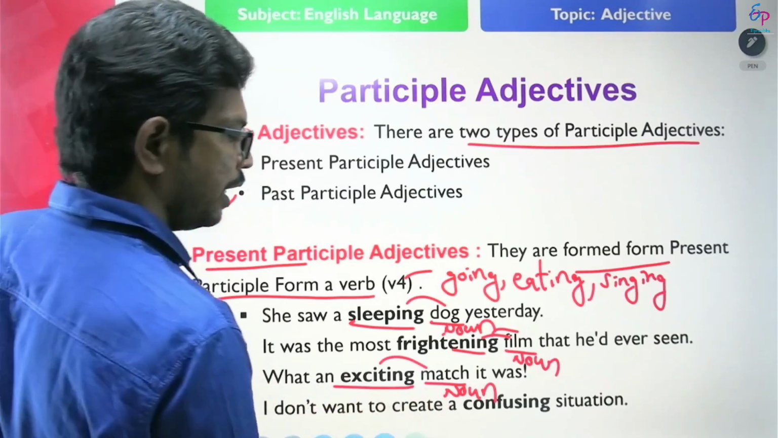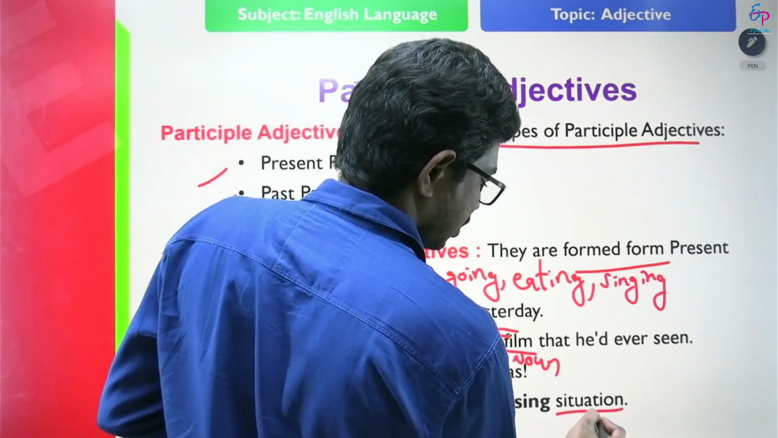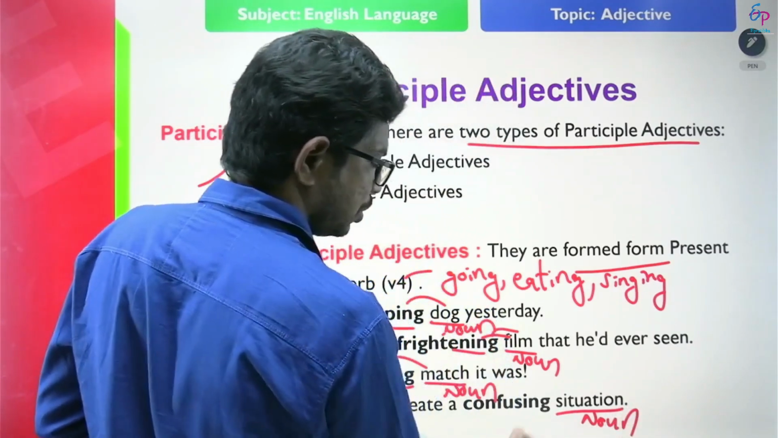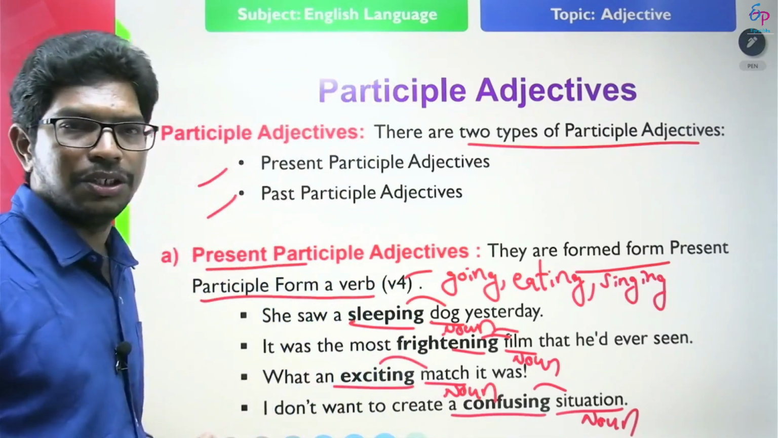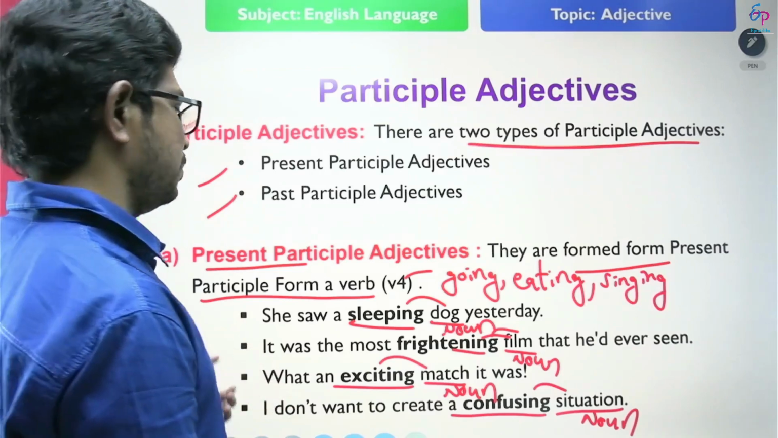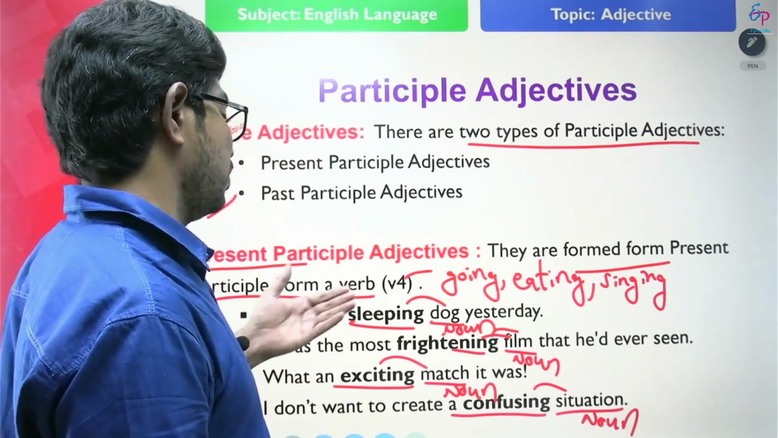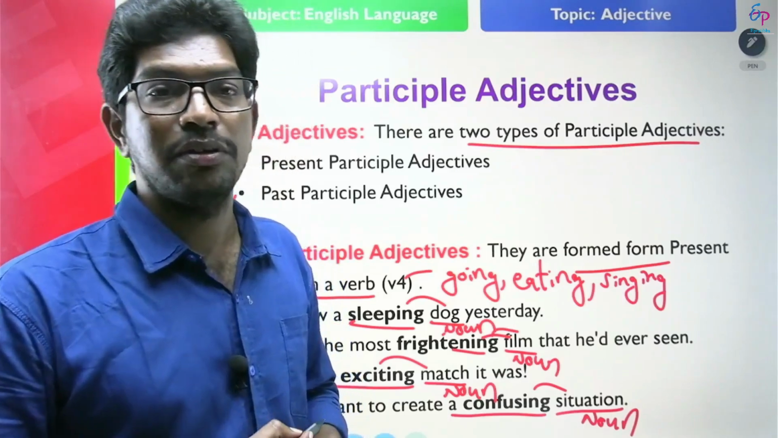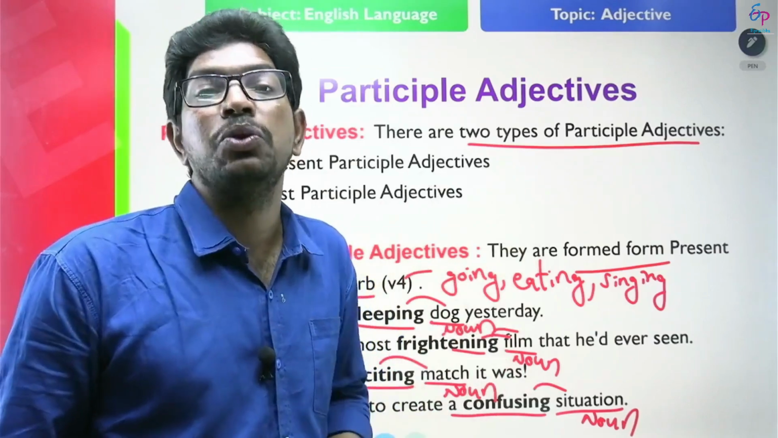Look at another example. I don't want to create a confusing situation. In this example, what is situation? This is a noun. What type of situation? Confusing situation. What is confusing here? Present participle adjective. So what are present participle adjectives? They are formed from the present participle form of a verb, that is V4. They cause the feeling or emotion.